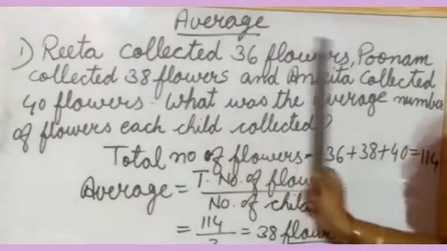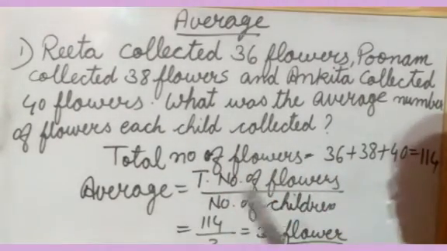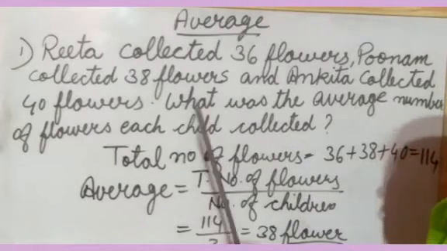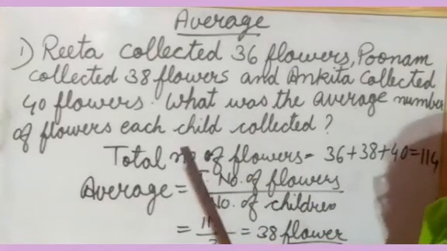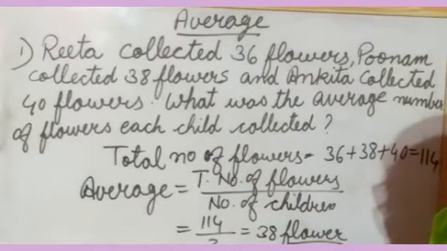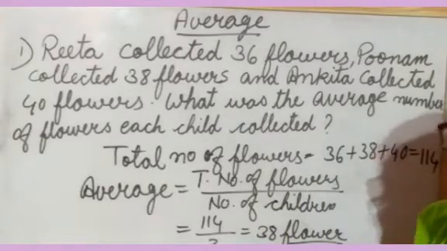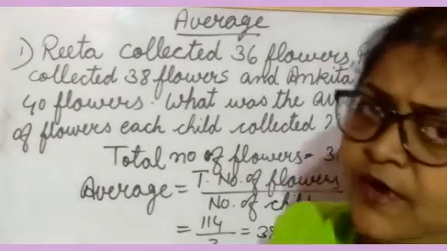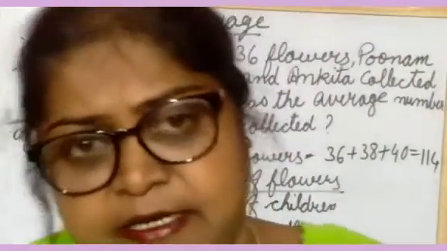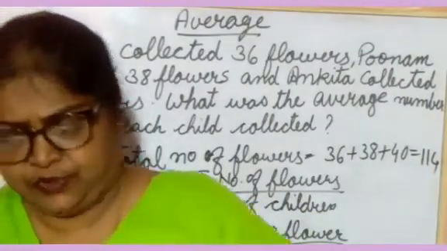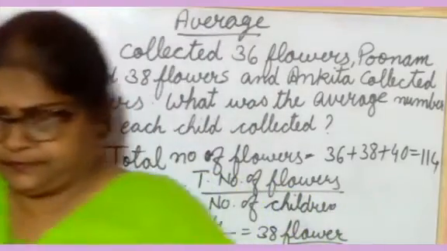Why? Because here 3 children are there. So when you divide by 3, what answer will you get? 38. So each of them will get 38 flowers. Understood? So each child will get 38 flowers. So what is the answer you got here? 38. It is clear to you all? Okay?